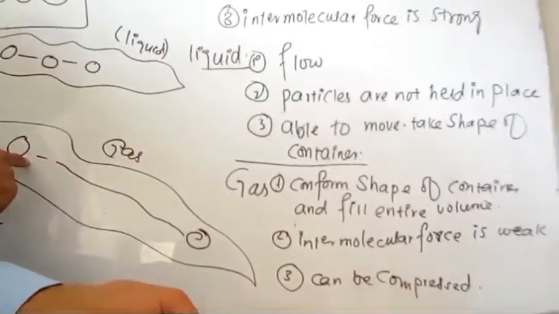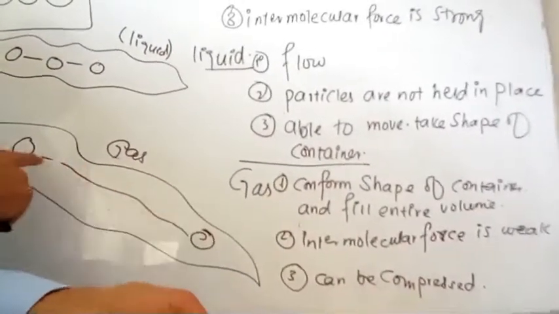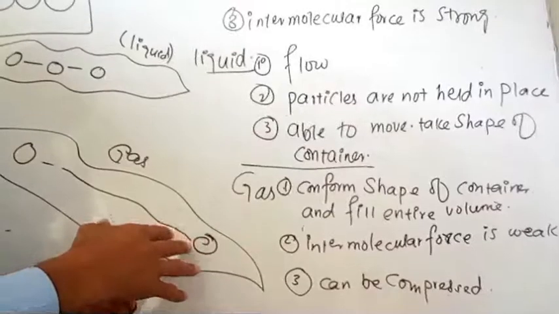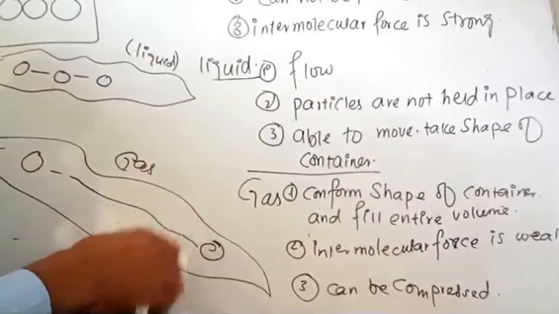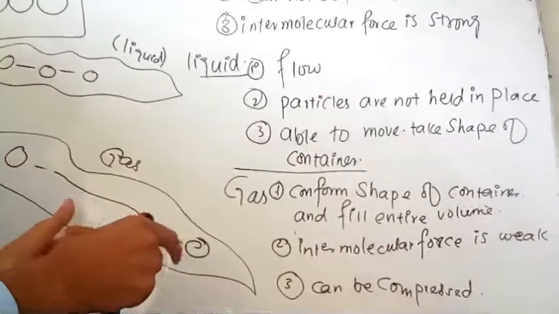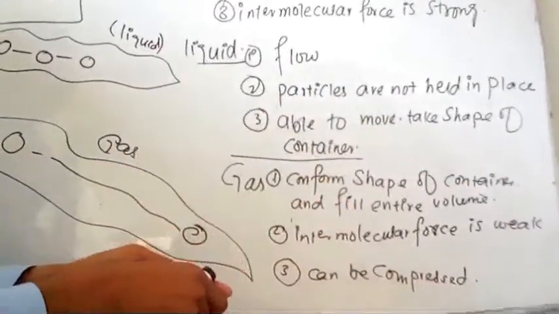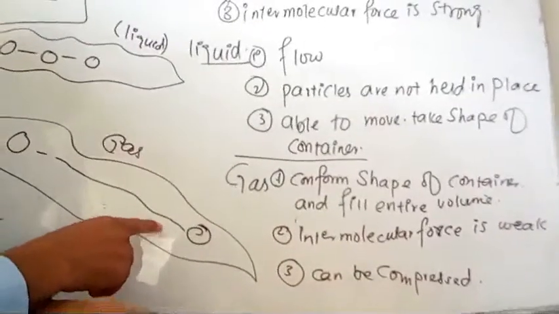It means they move faster and faster. One molecule hits another molecule, and that molecule hits another molecule. So these molecules hit one another. It means that they move very fast. So these molecules can conform to the shape of the container and fill the entire volume. It means that gas can fill the entire volume.